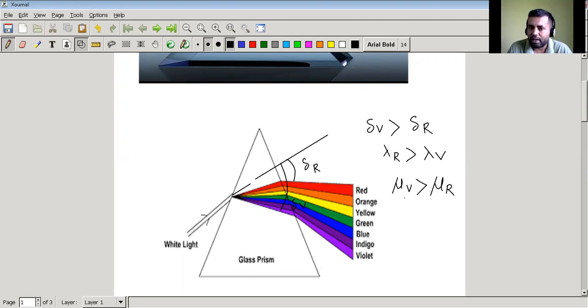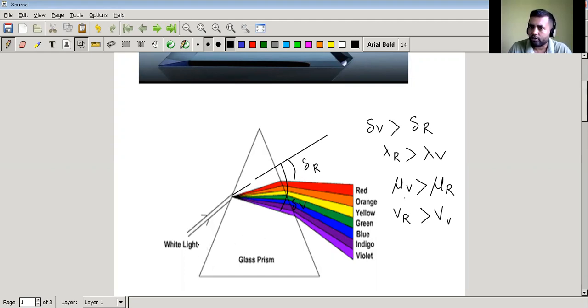So when you pass light, what happens inside the prism, the violet light has more refractive index than red. So deviation of violet light becomes more than the red. Inside this prism, speed of red light is more than speed of violet light, right?